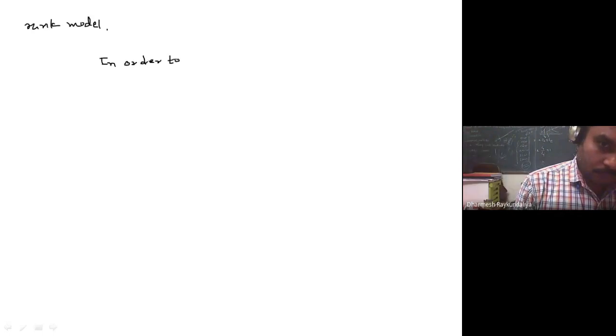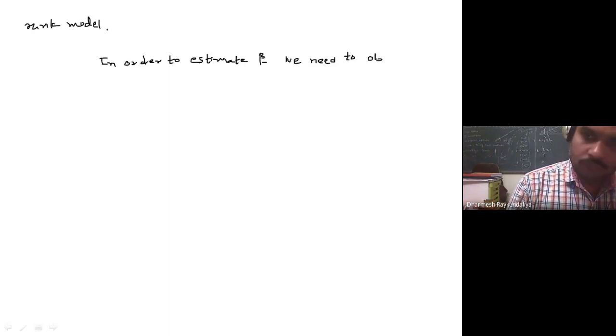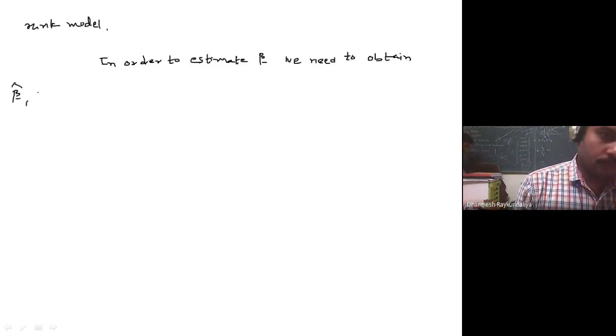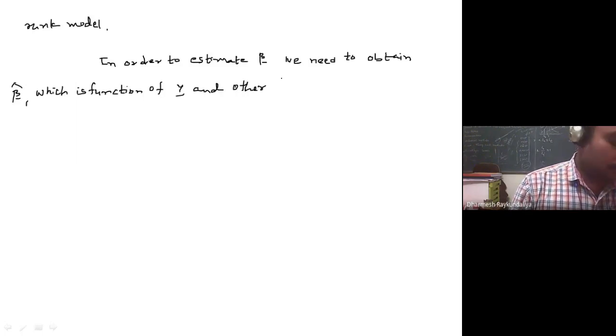The first objective is to estimate the unknown parameters of the model. So in order to estimate beta, we need to obtain beta cap, which is a function of y and other known quantities.